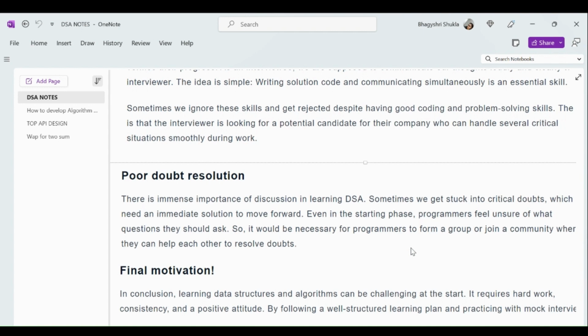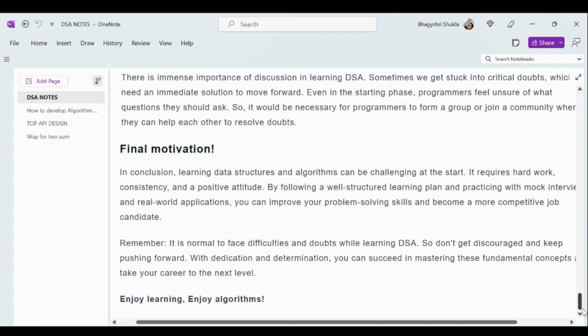And the final motivation to learn DSA is that data structures and algorithms can be challenging at the start, but it requires hard work, consistency, and a positive attitude. By following a well-structured learning plan and practicing with mock interviews and real-world applications, you can improve your problem-solving skills and become a more competitive job candidate. So remember, it is normal to face difficulty and doubts while learning DSA, so don't get discouraged and keep pushing forward. With dedication and determination, you can succeed. I also succeeded. So in mastering these fundamental concepts, take your career to the next level. Enjoy learning and enjoy these algorithm topics.